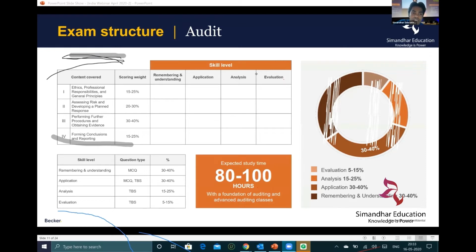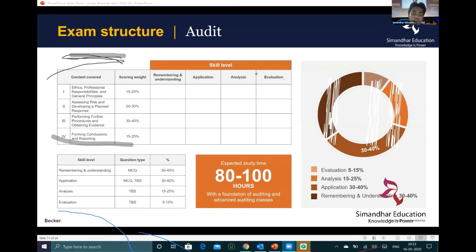So what are the exam structures? You have audit, which covers ethics, professional responsibilities, assessing risk, forming and reporting conclusions. These are the various examination structures of audit. You have remembering and understanding. See this, guys, they have practically defined where the questions will be asked from.